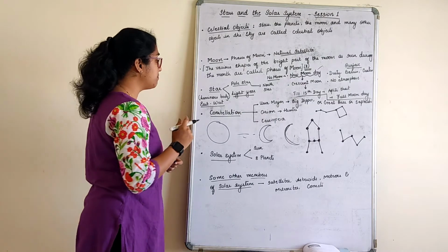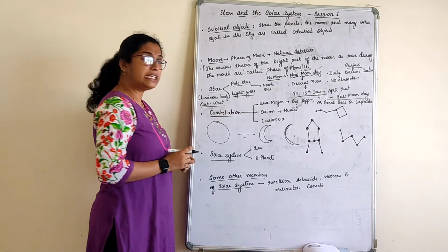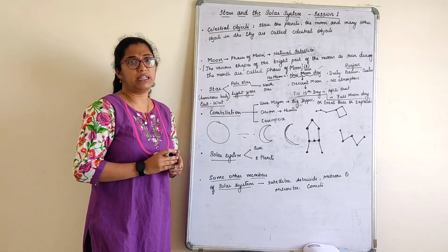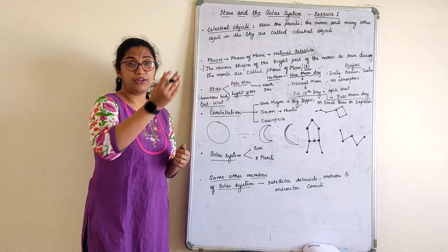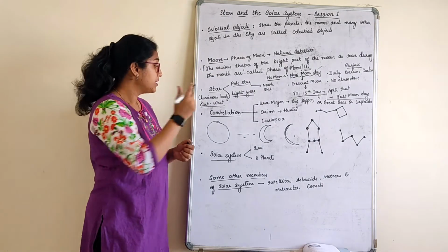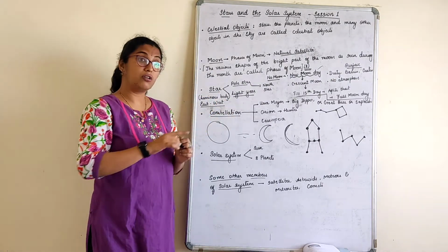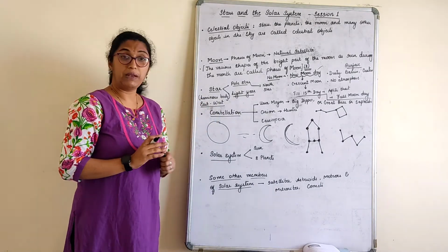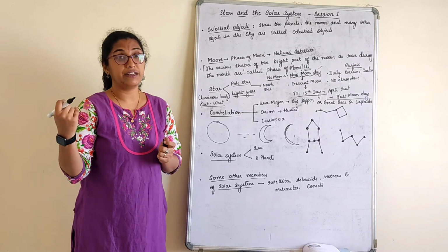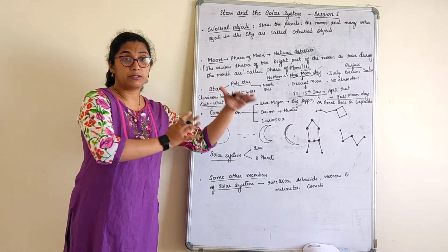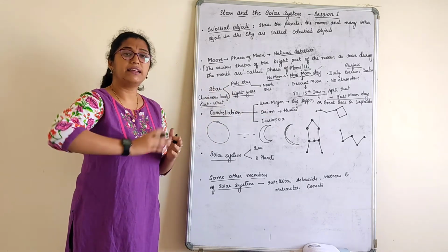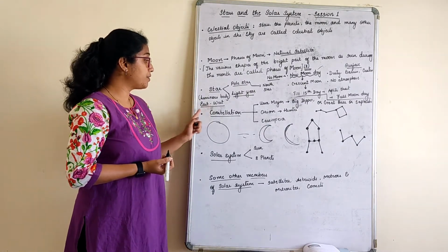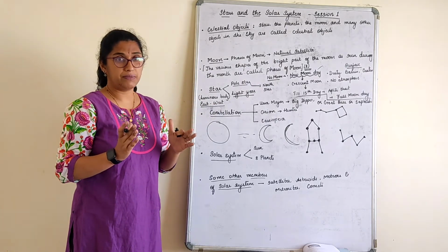One important thing about that is it moves from east to west. This is the important part I have to tell here. Now, how does the sun rise in the east and set in the west, right? So here the motion of the star is always from east to west. Only remember this, because when we go to planets, there are also motions of some different planets. But when we talk about stars, the sun is also a star, right? But here it moves from east to west. Only that part you remember here.